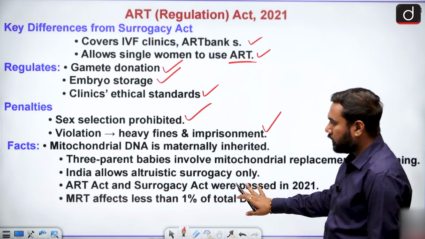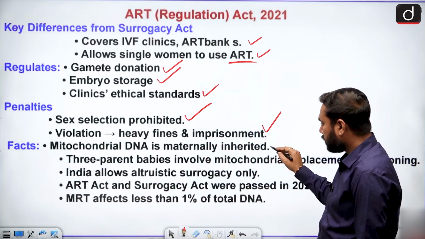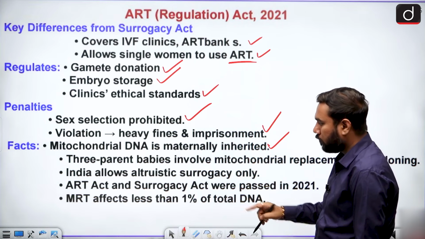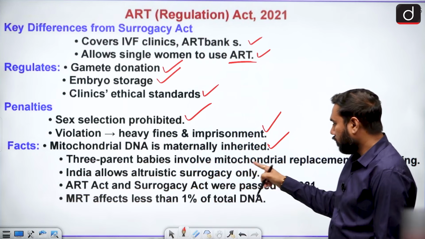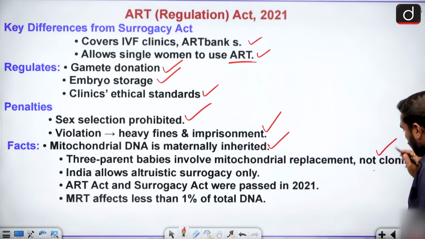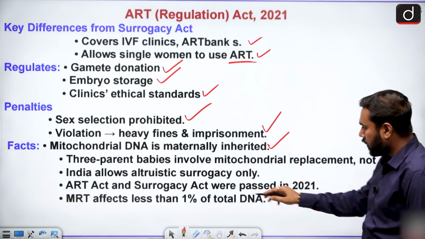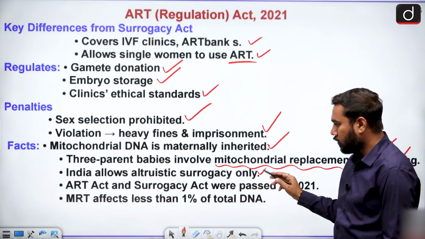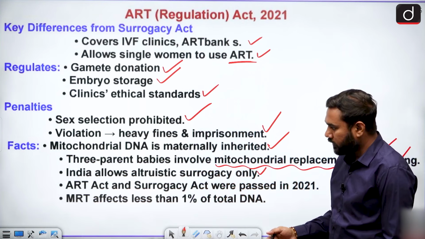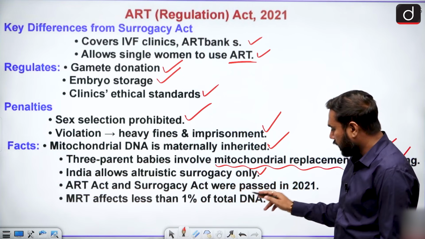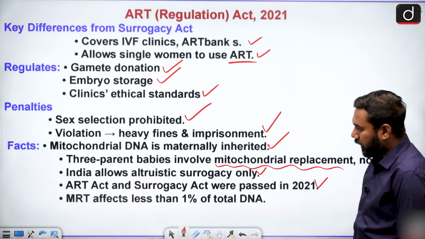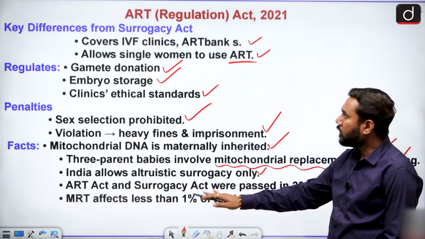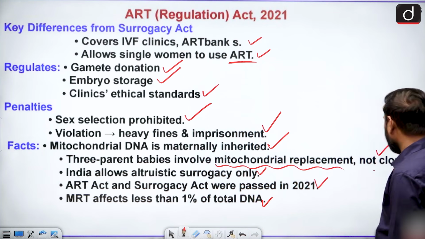What are the facts related with it? Mitochondrial DNA is maternally inherited, meaning mitochondrial DNA comes from the mother. 3-parent babies involve mitochondrial replacement, not cloning, because cloning is banned. Only mitochondrial replacement is done. India allows altruistic surrogacy only, not commercial surrogacy. The ART Act and Surrogacy Act were passed in 2021, and MRT affects less than 1% of the total DNA. So it is very rare for a couple, but it has to be so after 2021.